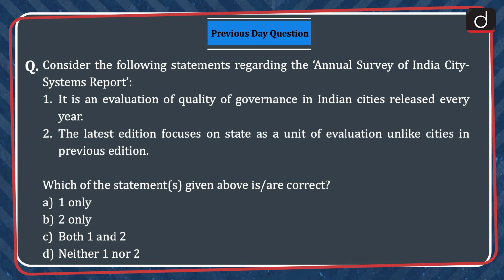Question was, consider the following statements regarding the Annual Survey of India City Systems Report. 1. It is an evaluation of quality of governance in Indian cities released every year. 2. The latest edition focuses on state as a unit of evaluation unlike cities in previous edition. Which of the statements given above is or are correct? 1 only, 2 only, both 1 and 2, or neither 1 nor 2. The correct answer is option B, 2 only.